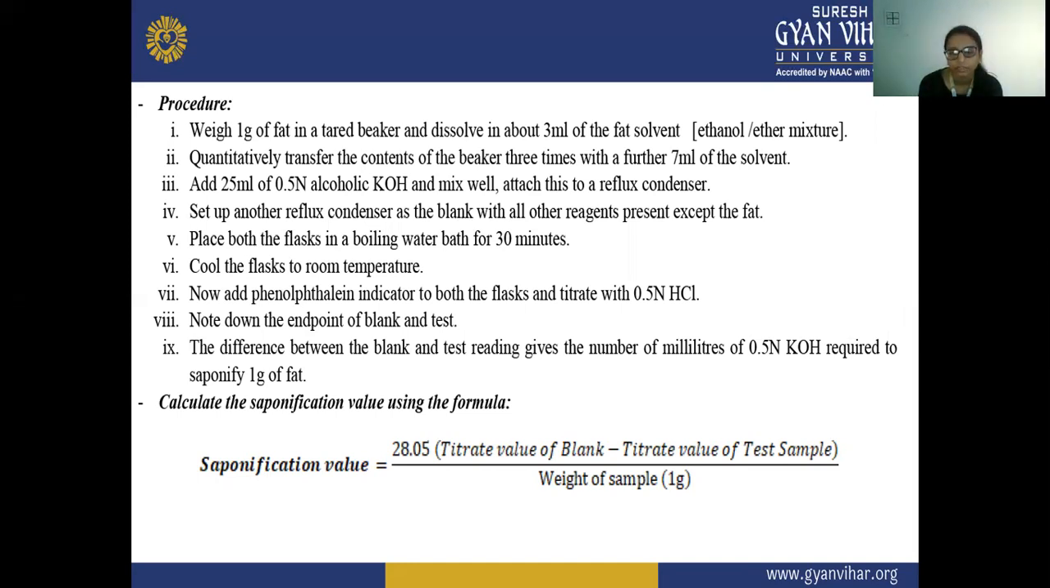Now, to calculate the saponification value, we are using this equation: saponification value equals 28.05 times the titer value of blank minus the titer value of the test sample, upon weight of sample, that is 1 gram.